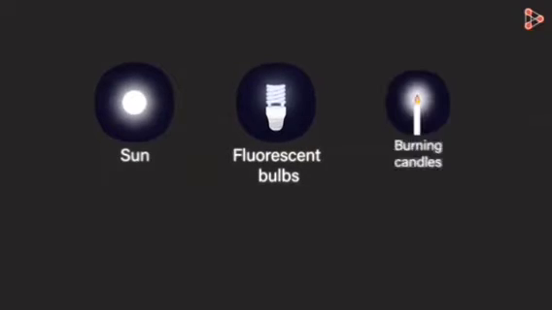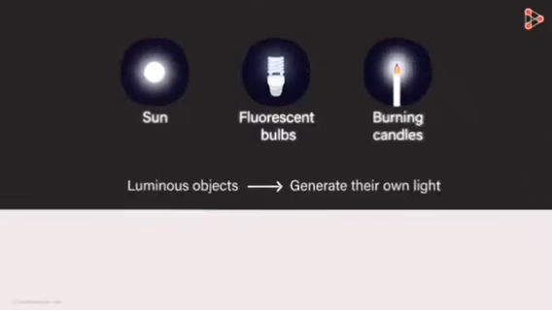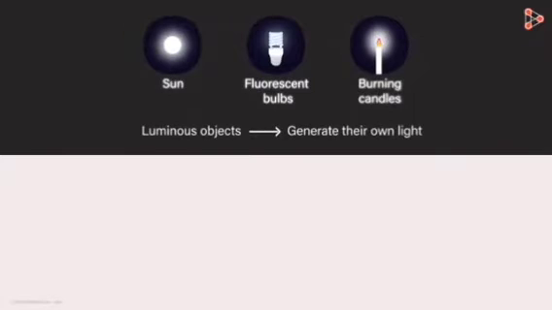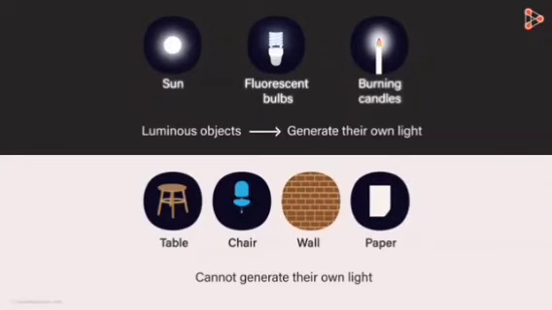Some objects can generate their own light. For instance, the sun, fluorescent bulbs, and burning candles can generate their own light. The objects which generate their own light are called luminous objects. Almost all of the objects that we come across cannot generate their own light. The table, a chair, wall, paper are few such examples. Such objects are called non-luminous objects.